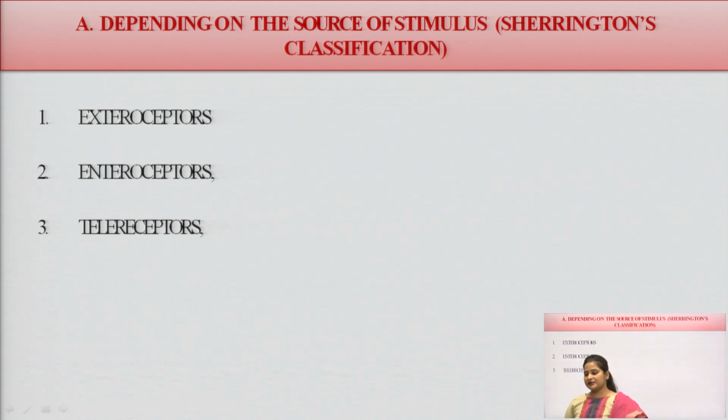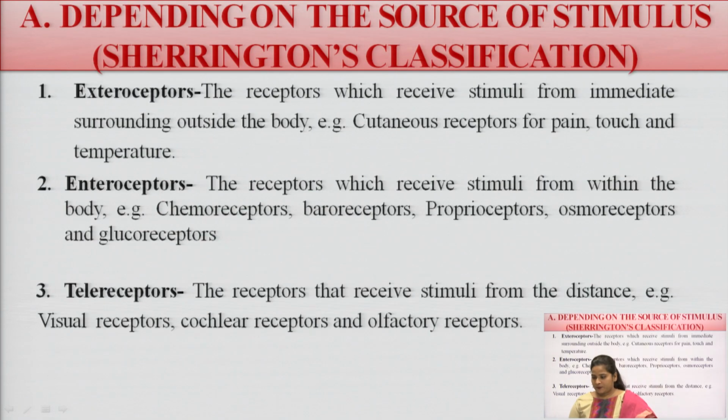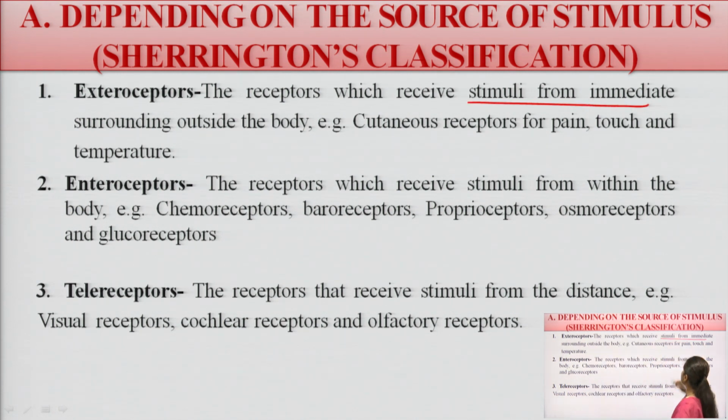So first is depending on the source of stimulus. It is also known as the Sherrington classification. According to this, it is divided into three parts: exteroreceptors, enteroreceptors, and teloreceptors. Exteroreceptors receive the stimulus from the immediate surroundings outside of the body, just like cutaneous receptors, for pain, touch, and temperature.